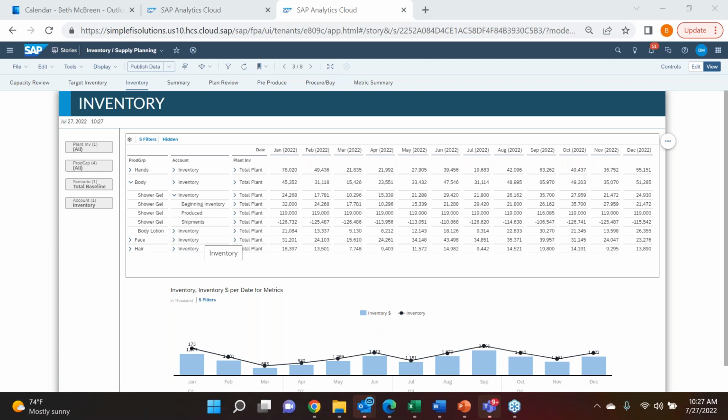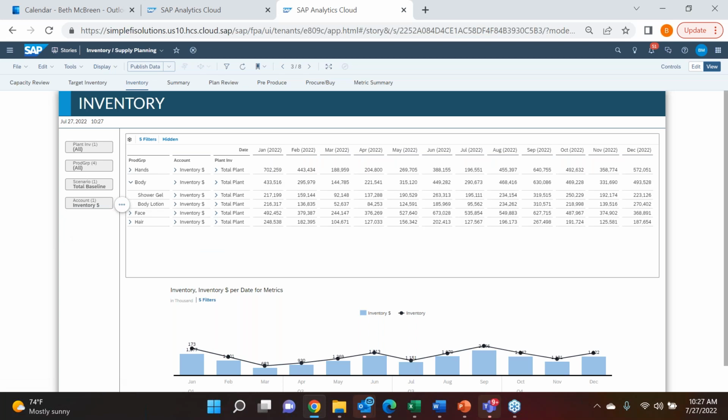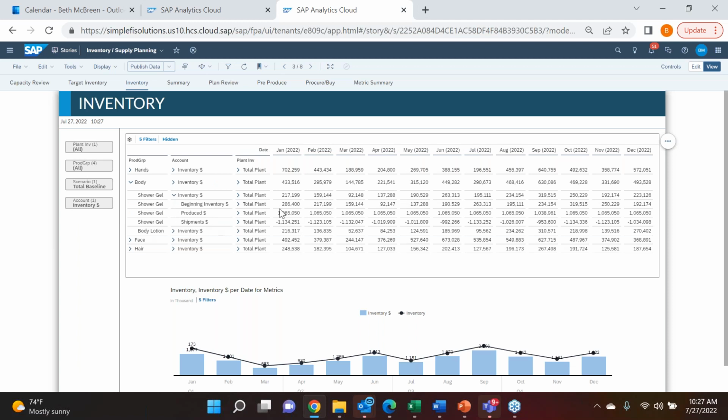We've been primarily focused on volumes during this demonstration. But just to point out, you have the capability here where I have inventory in units. If I also want to take a look at inventory dollars, I can easily do that by changing a filter here that looks at it in units, and then expand this out and look at it in dollars as well, based on the assumptions that are set up in the system to convert those to dollars.